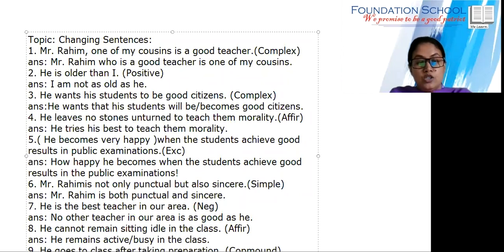Okay, see here. So cannot remain sitting idle, I am highlighting it. For this we need to use a simple affirmative word. So he in the class, what do we have to do? For this thing we need to use an affirmative word. That means he's very much active, very much busy. He keeps himself engaged, busy in the class. So we can write that he remains active or busy in the class. Okay, next one.